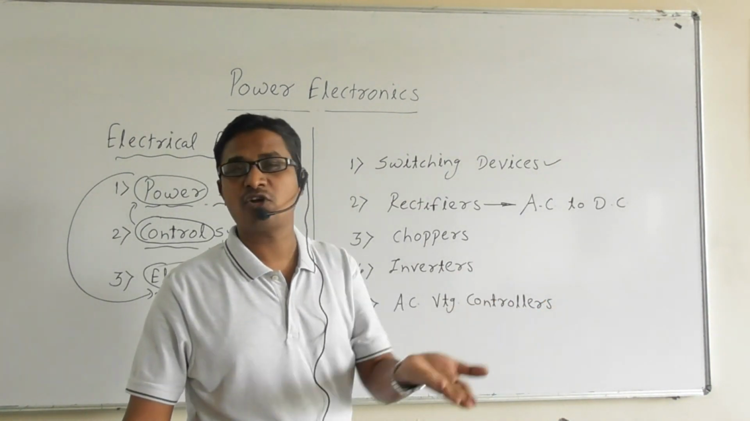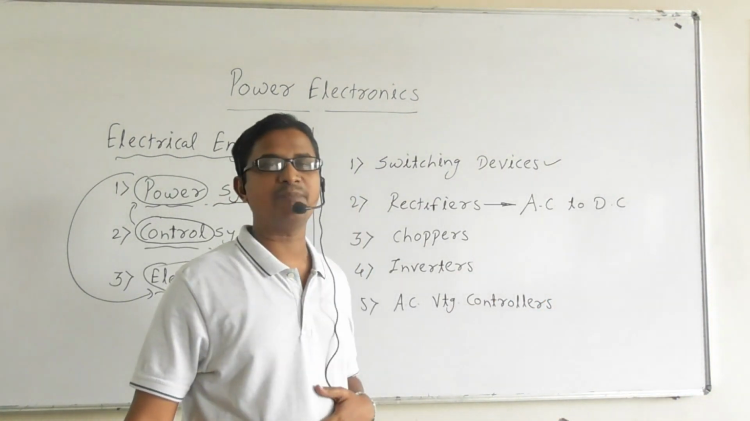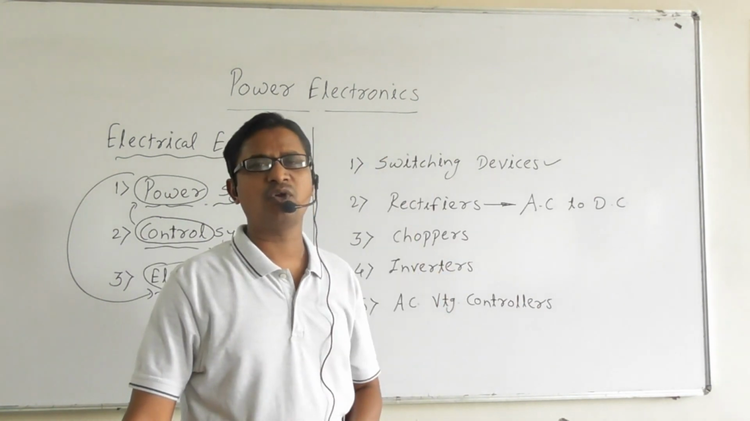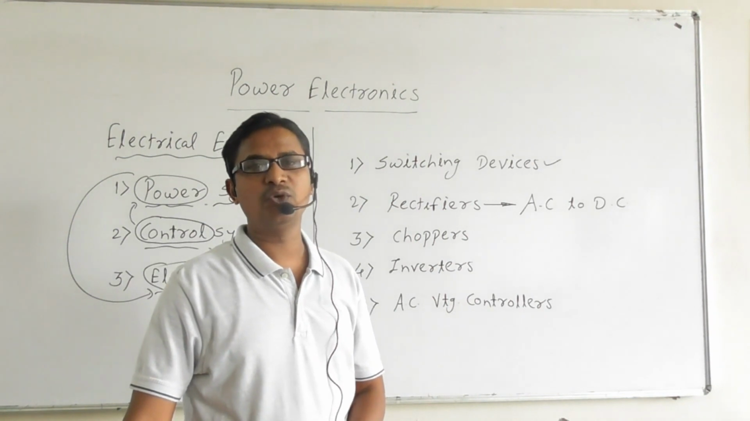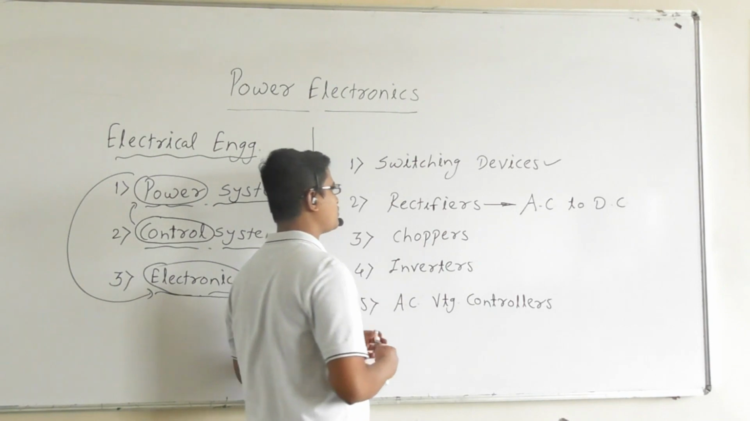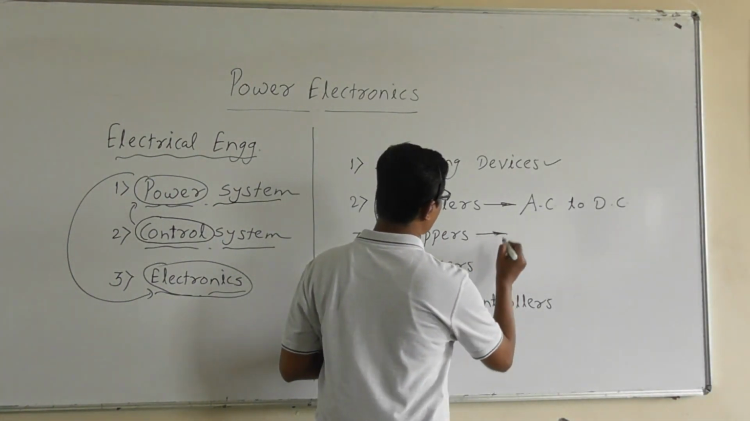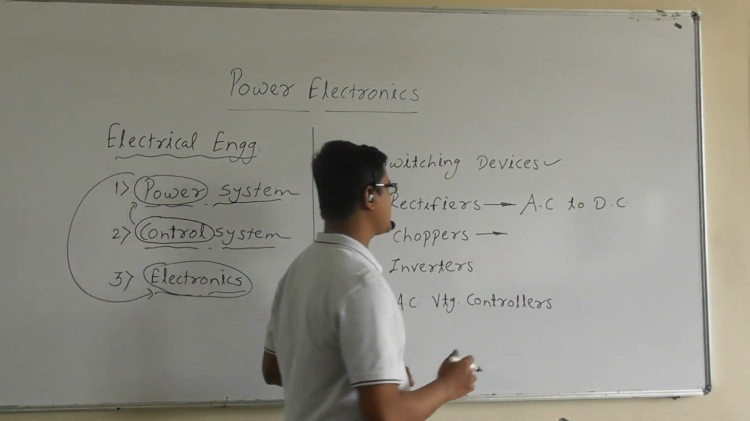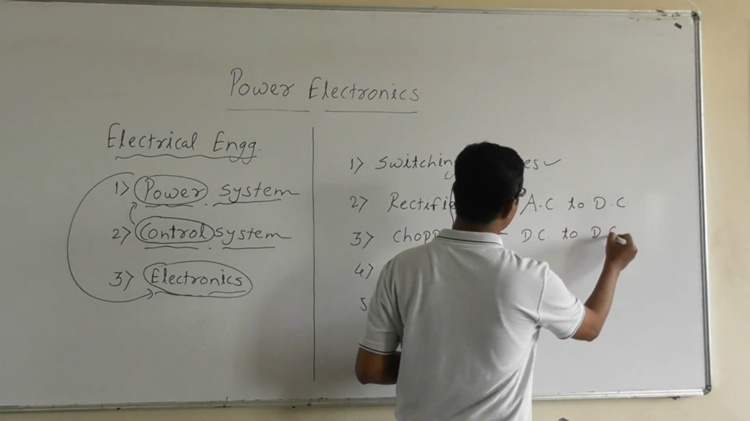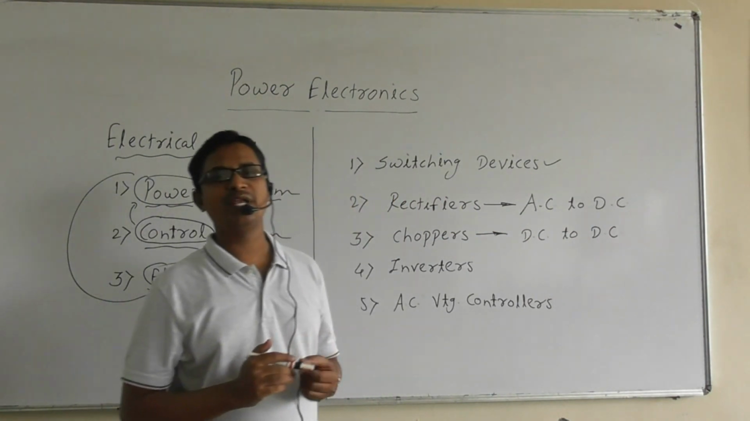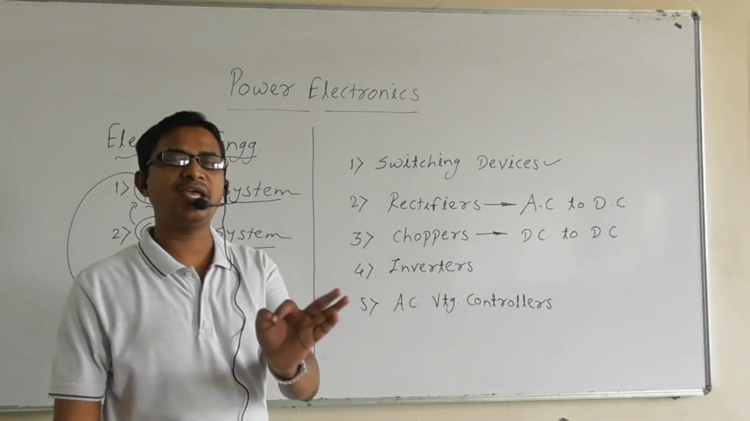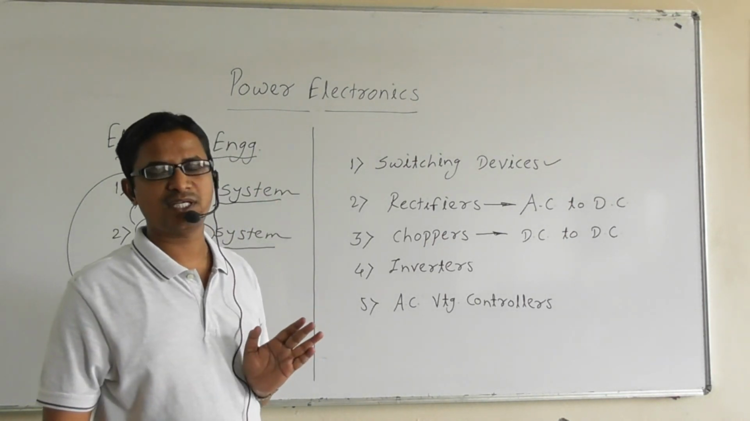It is like a conversion of power, and at the same time we are controlling it. Means in this circuitry we are going to use controlled switches, due to which we can control the output power. The second circuitry is the chopper. A chopper is a circuitry that converts fixed DC to variable DC. Input is fixed DC. The output is variable DC.